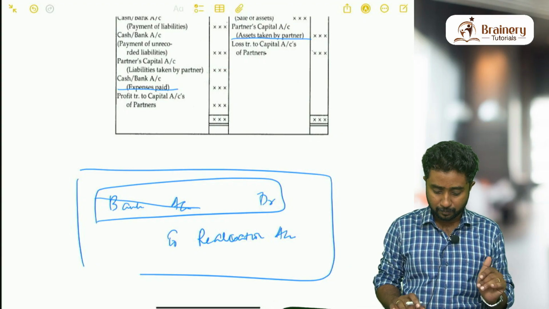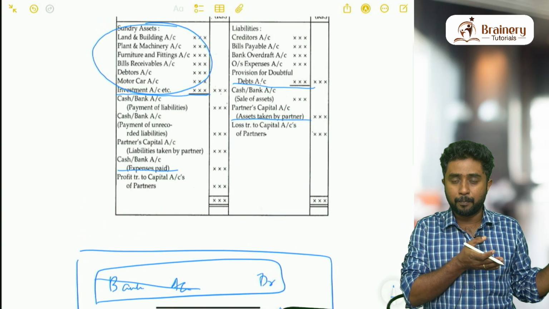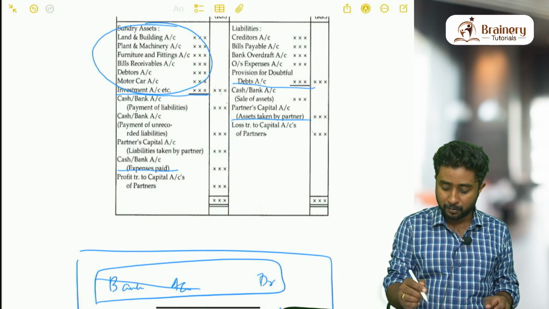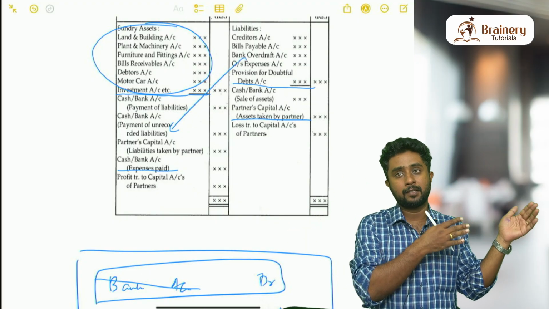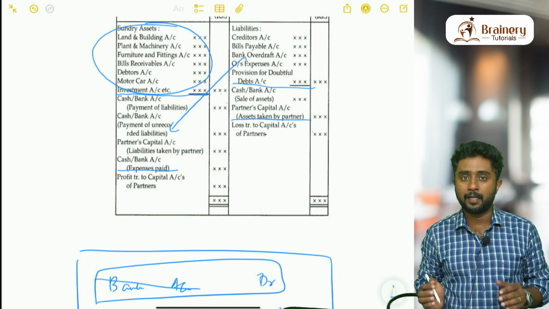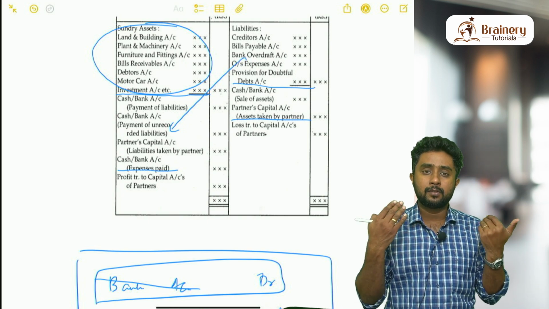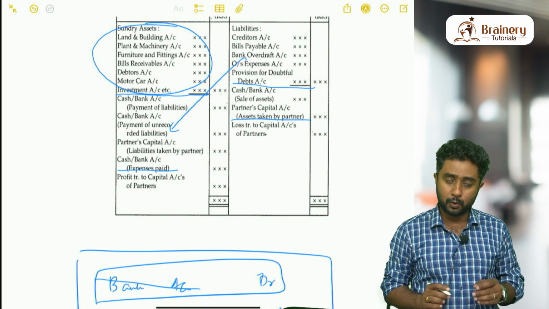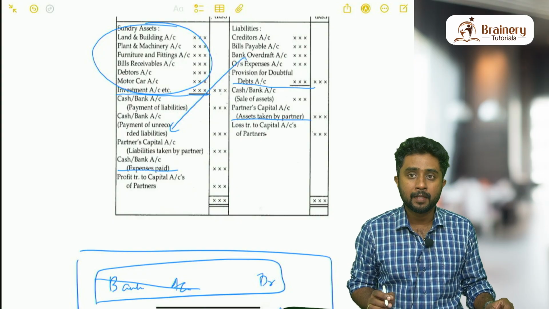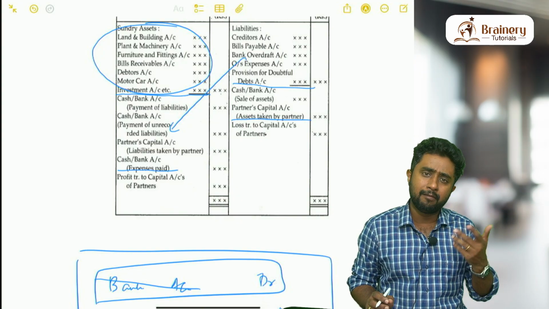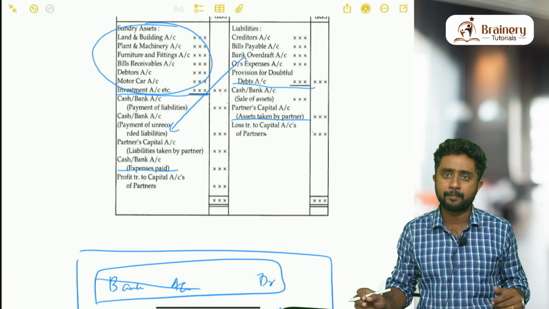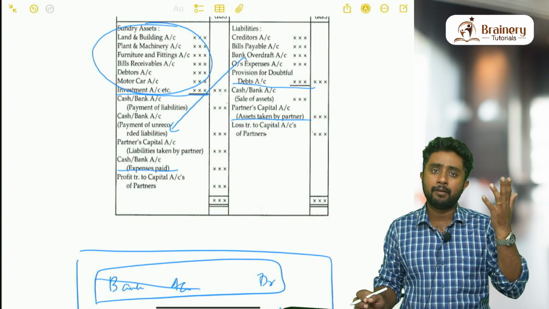That's it. Very simple. Now coming to the payment of liabilities. Payment of liabilities happens on the opposite side. Liabilities are transferred to the right side, so payment happens on the opposite side. We'll be writing similar to this one. When the money is going out, you can write to bank. Similarly, sometimes a partner may say, okay, I will pay this liability on behalf of the firm, on behalf of the business.